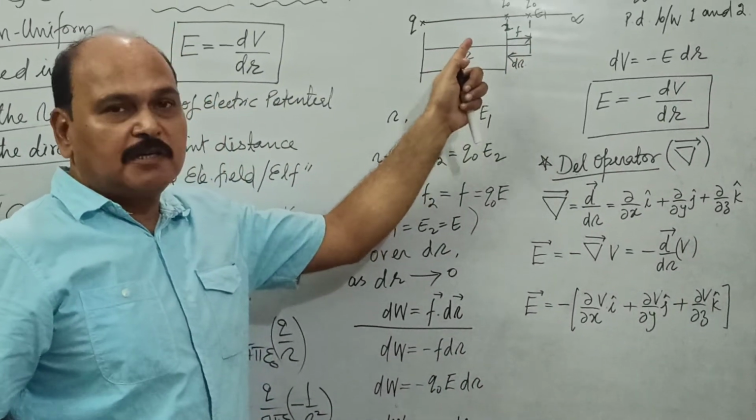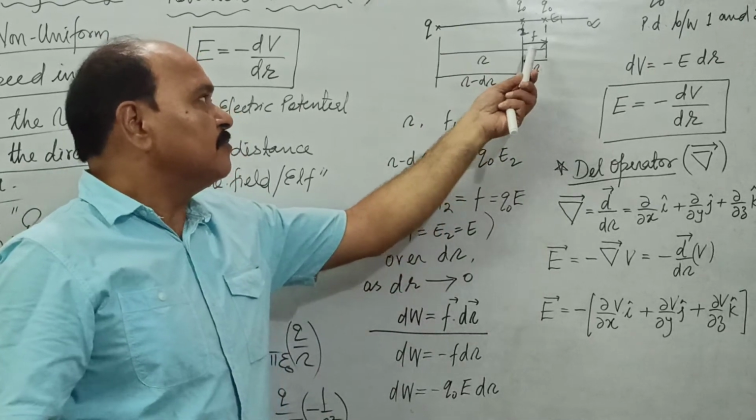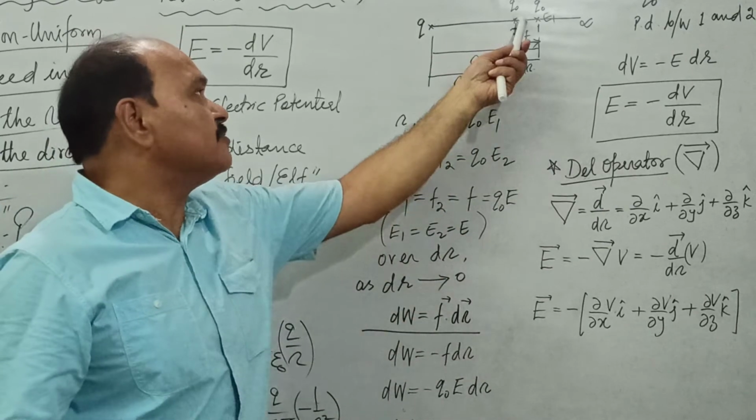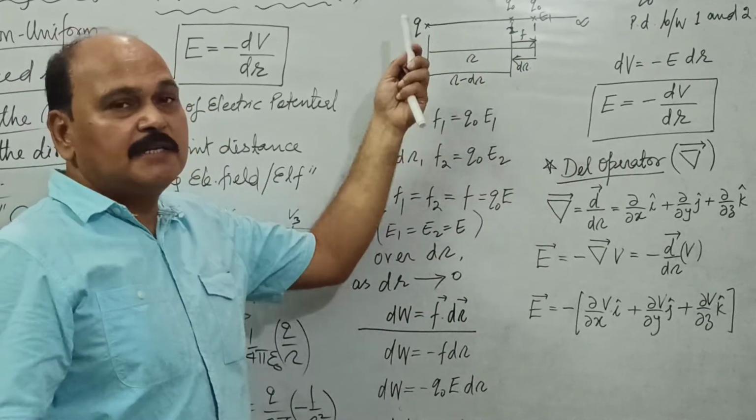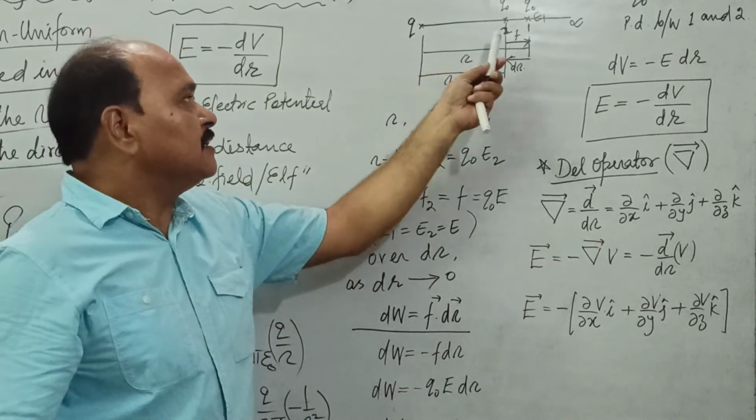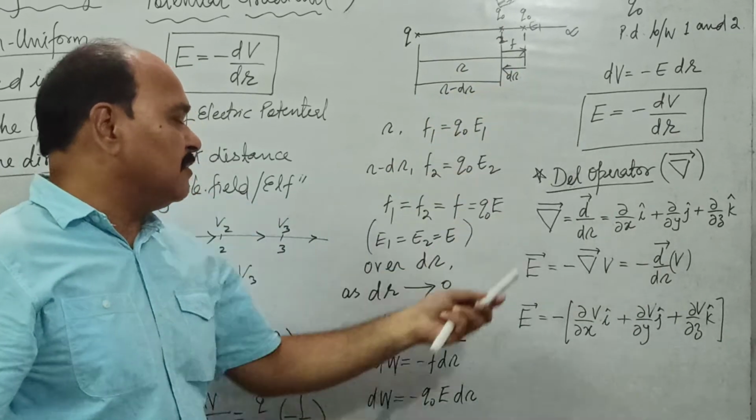Force and displacement vector. Force as usual is towards right. By default we take the sign of the charges as positive. So this Q naught is positive, Q is positive. They are like charges, they will repel each other. So the constant force which acts in between 1 and 2 is towards right. The force and displacements are anti-parallel vectors.